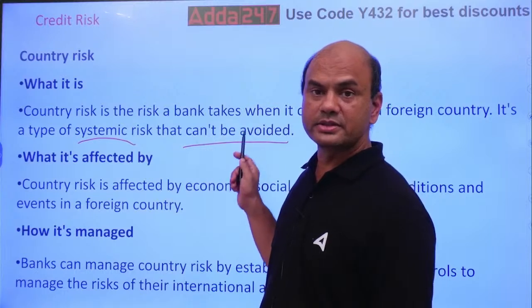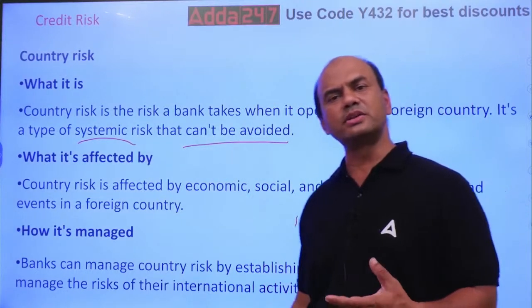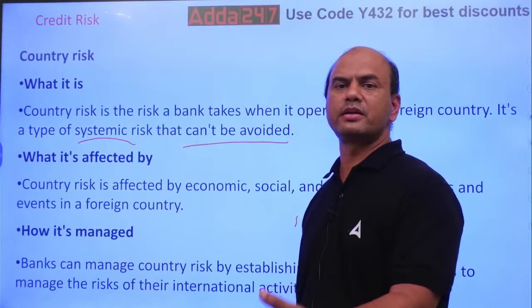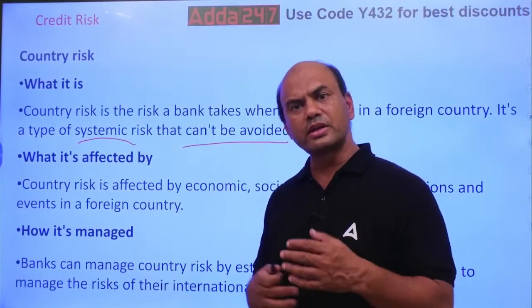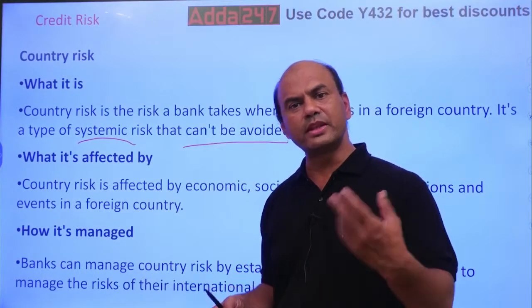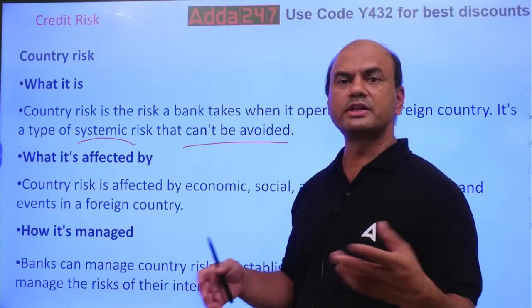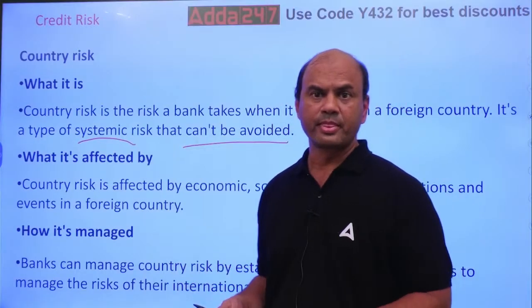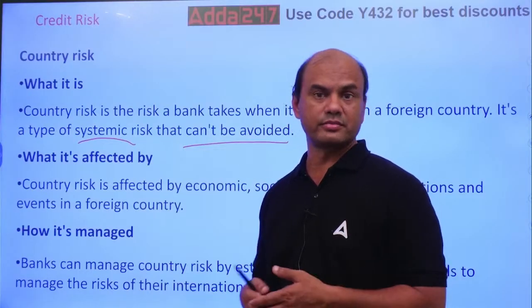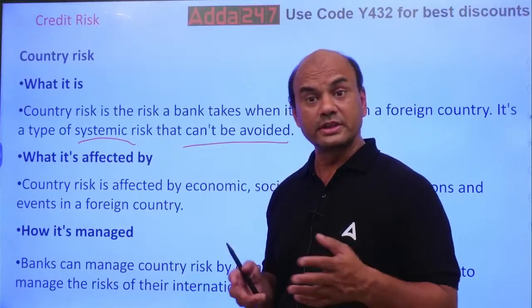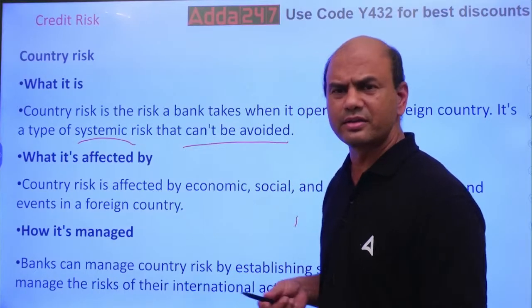You can't avoid this. Why can't you avoid this? Here, I can take a risk on some XYZ company or XYZ country. At that time, the rating is very good. But over time, or in one night also, many times it happens in just 1 or 2 nights, everything is gone. Bangladesh. Just in 1 week, the whole Bangladesh was gone. So this is how things happen. The rating changes overnight. You can't avoid it. Okay?